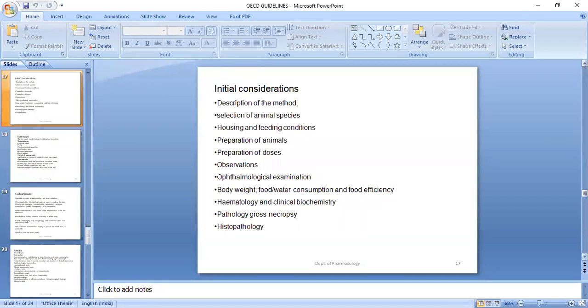All these parameters or initial considerations you have to perform before you go for any kind of chronic toxicity study.